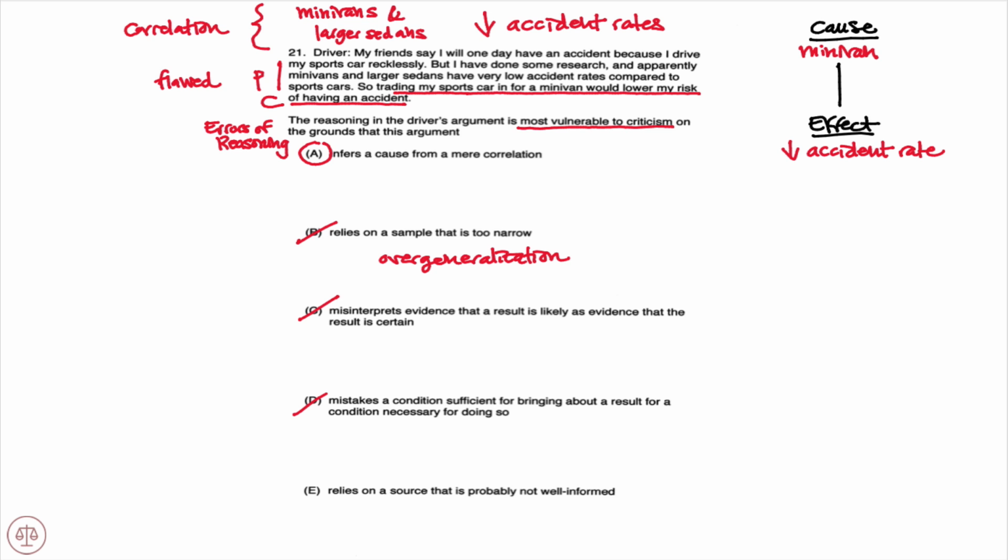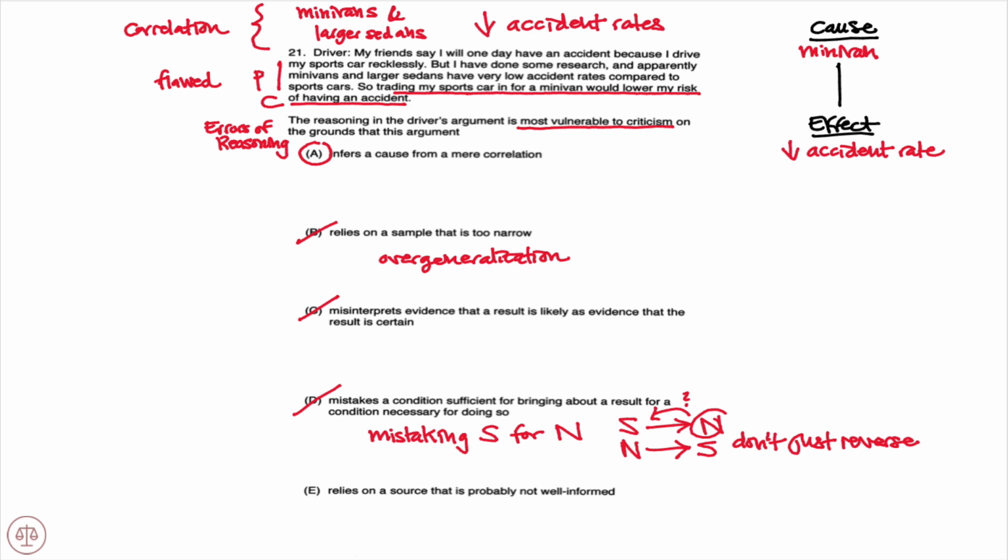D, mistaking a condition sufficient for bringing about a result for a condition necessary for doing so. So mistaking sufficient for necessary, right? We know sufficient guarantees necessary. Having necessary doesn't tell us anything about whether we have the sufficient condition. Remember, don't just reverse. Right, if all carrots are vegetables, just because I have a vegetable doesn't necessarily mean it's a carrot, and that is the flaw D is describing, but not what we saw.